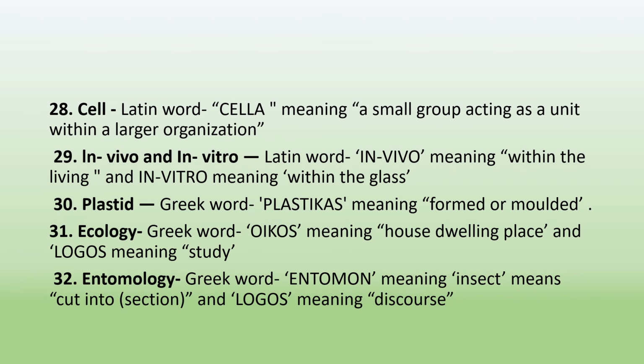The next terminology is plastid. Plastid is a Greek word which is derived from plasticus, which means formed or molded. The next term is ecology. Ecology is a Greek word which is derived from oikos, which means house or dwelling place, and logos means study.